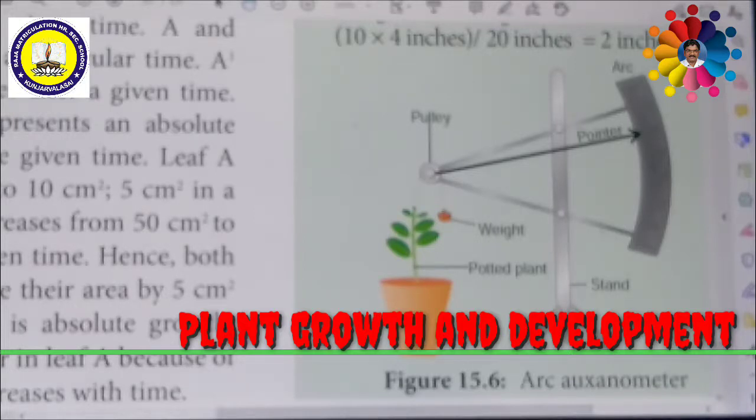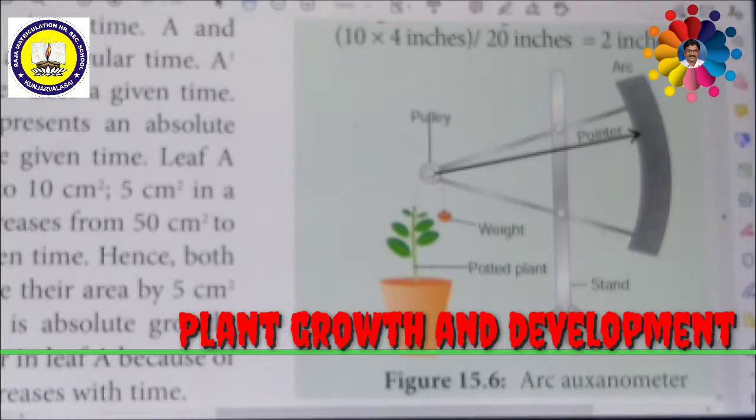Suppose the radius of the pulley is 4 inches and the length of the pointer is 20 inches. Then we can measure the actual length of the growth with the help of a formula: distance traveled by the pointer times radius of the pulley, divided by length of the pointer. How can we measure the growth of the plant? The actual length of plant growth is distance traveled by the pointer times radius of the pulley divided by length of the pointer.